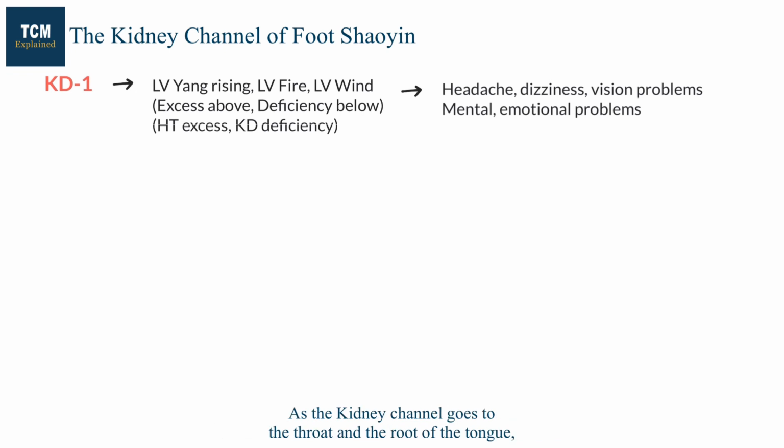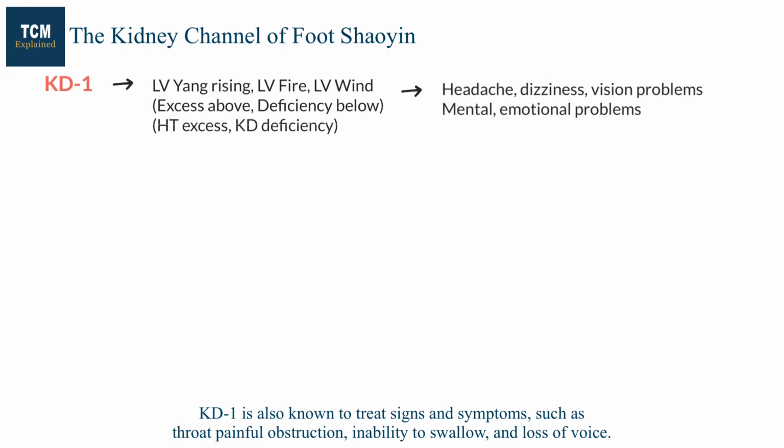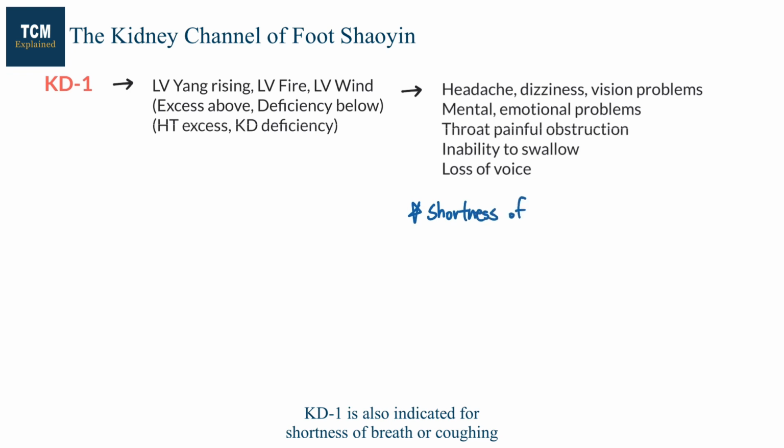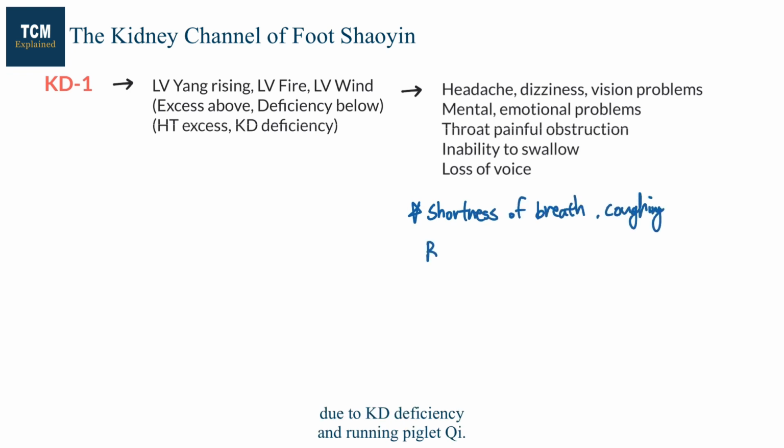As the kidney channel goes to the throat and the root of the tongue, kidney 1 is also known to treat signs and symptoms such as throat painful obstruction, inability to swallow, and loss of voice. Kidney 1 is also indicated for shortness of breath or coughing due to kidney deficiency and running piglet qi.